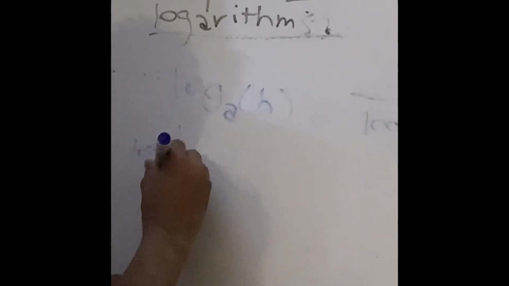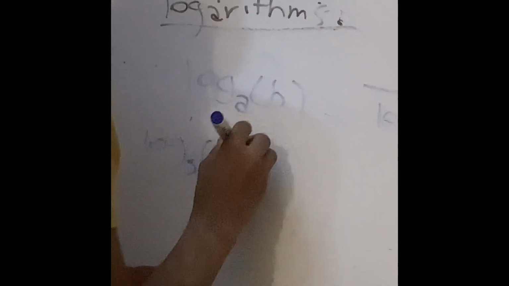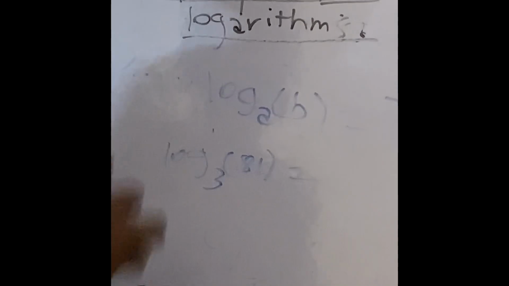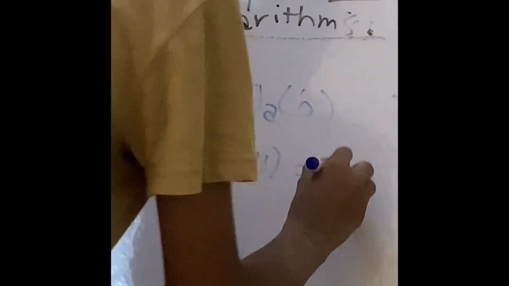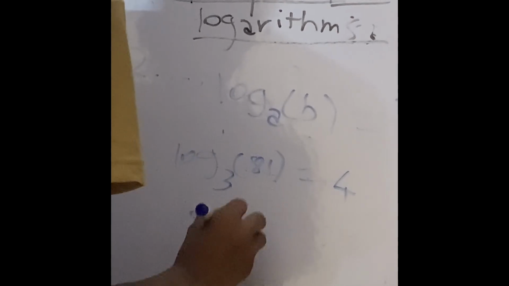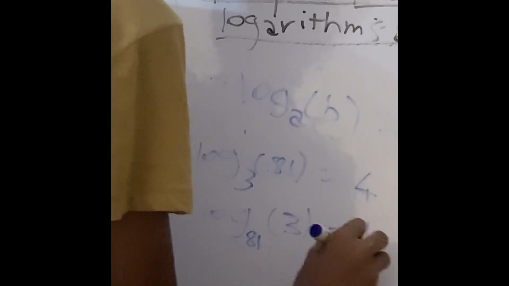For example, the logarithm with base 3 of 81 should equal 4, which means the logarithm with base 81 of 3 must equal 1/4.